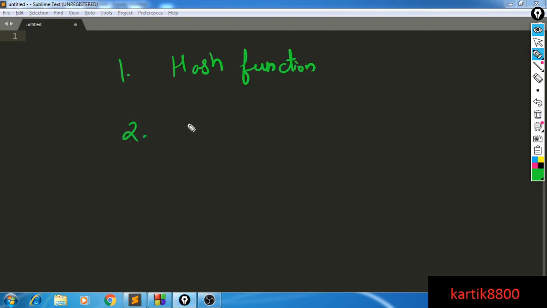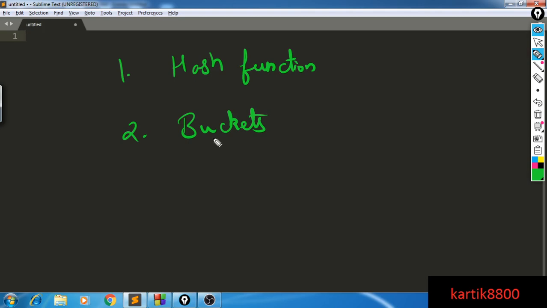Second is buckets. These are two things that I'm going to introduce to you now. So instead of the array, in array I had individual places to say yes or no. It was a boolean array. So in a hash set, what I'm going to say is that instead of having an array of n-1 integers, I will say that I have an array of n-1 buckets.